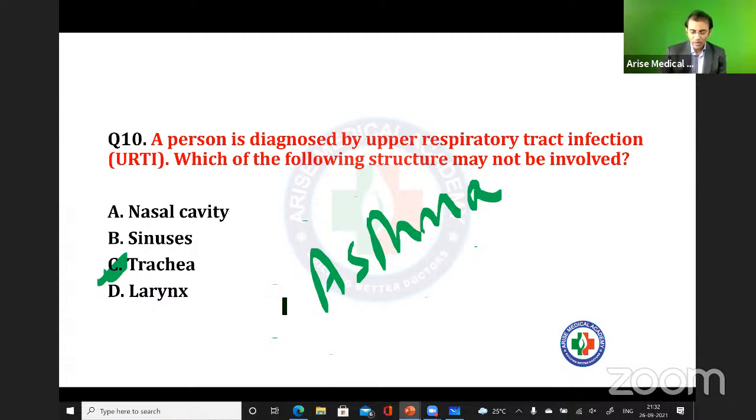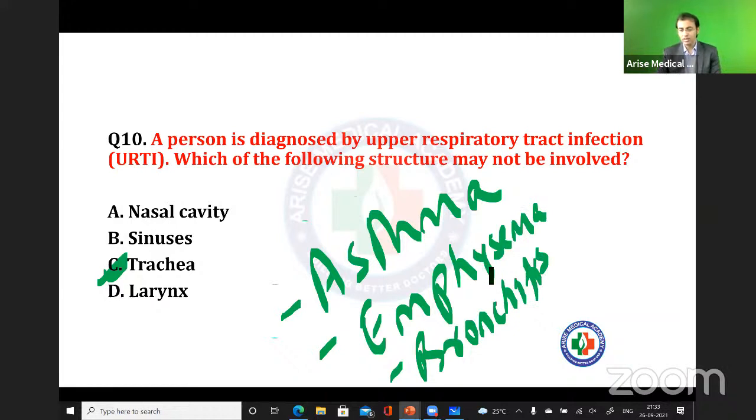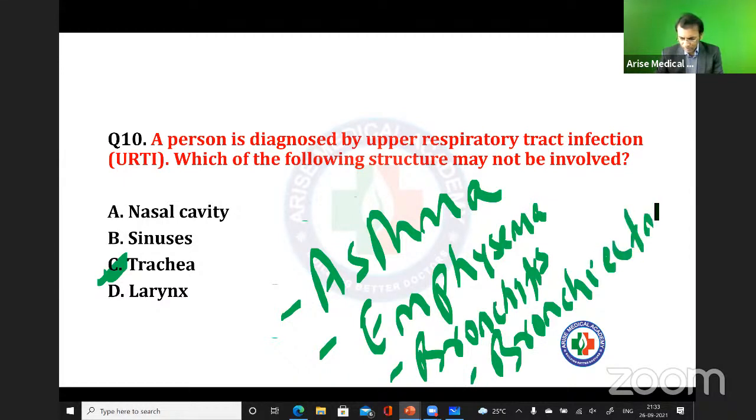I'm asking you, a patient who is having asthma, will this be considered as the pathology of the upper respiratory tract or the lower respiratory tract? Or if a person is having emphysema, or bronchitis, or bronchiectasis.